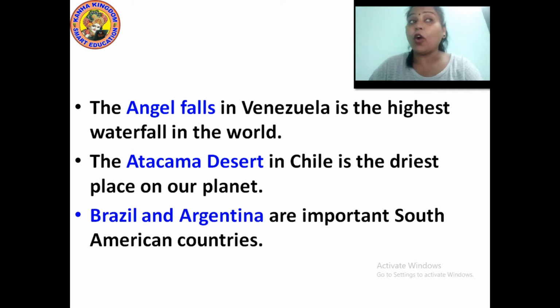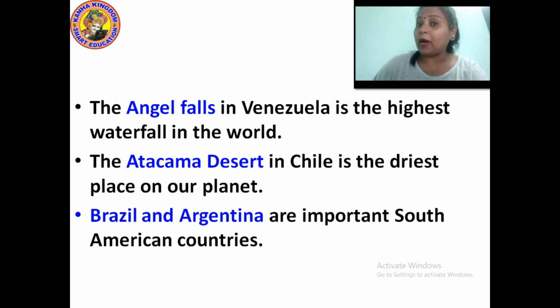The Angel Falls in Venezuela is the highest waterfall in the world.